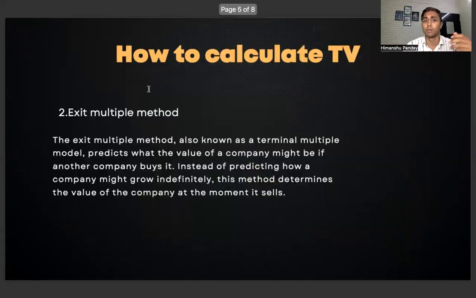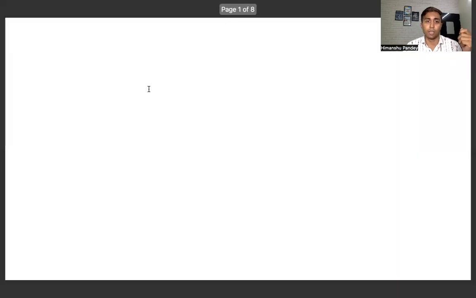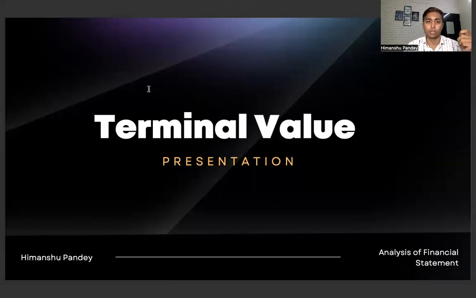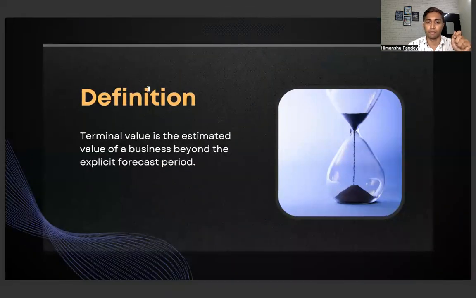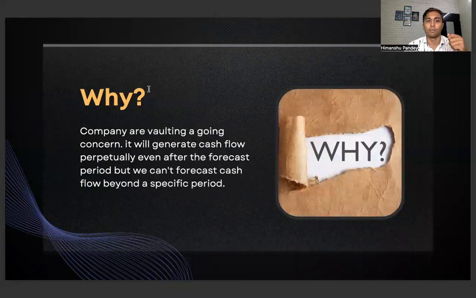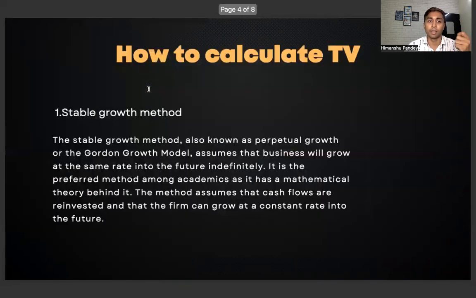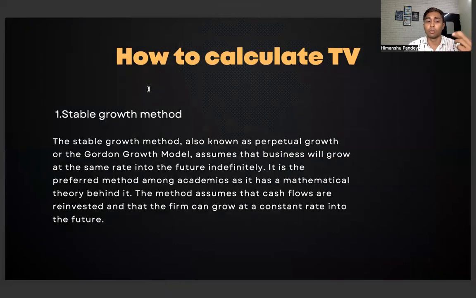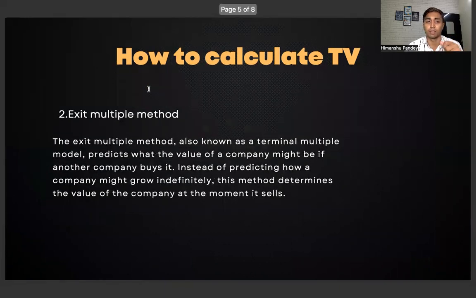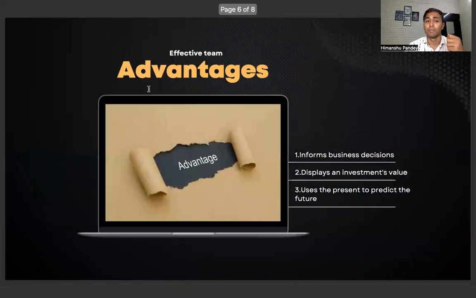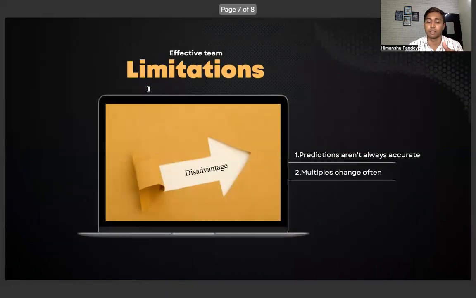So this was the complete terminal value topic. Let's summarize it. We had a definition of terminal value. Then we looked at why terminal value is needed, and then how to calculate the terminal value. There are two ways to calculate terminal value: the stable growth method and the exit multiple method. Then we looked at the advantages and the limitations.